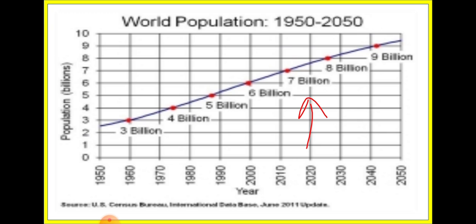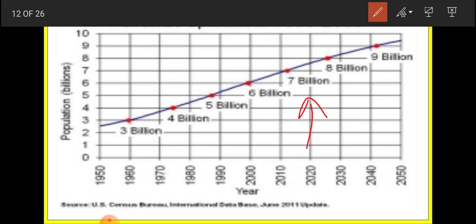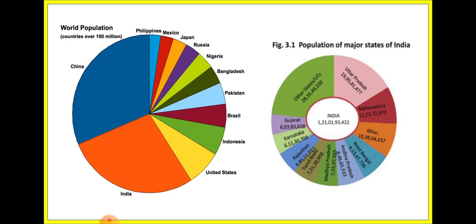If we talk about India now, the population of India is currently 1.36 billion, okay. That means approximately 135.26 crore. That is why India is at the second position. If we talk about China, the population of China is 139.27 crore, okay. So these are the leading populated countries.